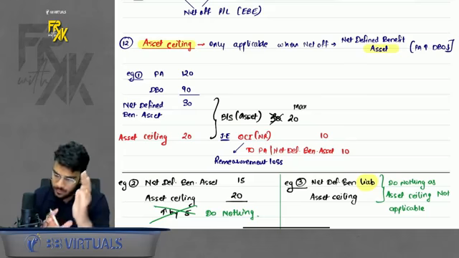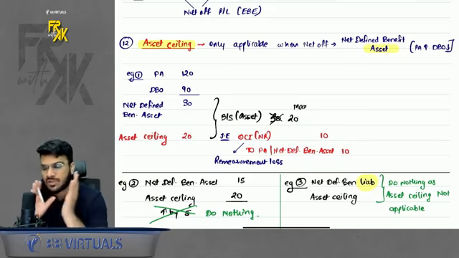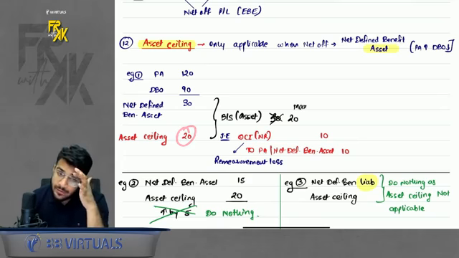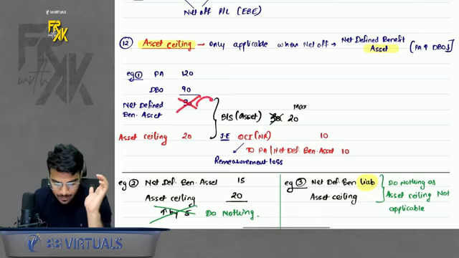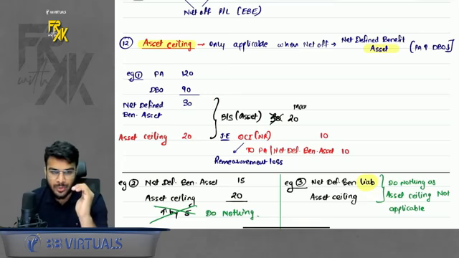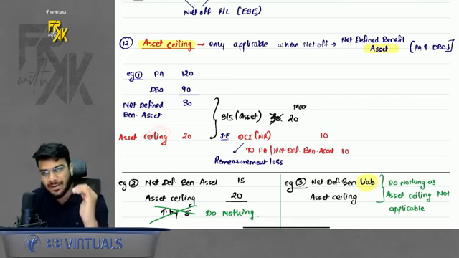Now why is it there? We have already discussed it in the class. Now I'm focusing on revision. So here, if the asset ceiling is given as 20, that means your asset can't be 30. Maximum it can be up to 20 rupees only. So the excess 10 asset, you will have to reverse it. Just remember, ceiling means this is the maximum asset which you can show.